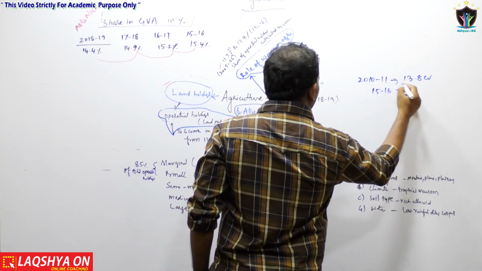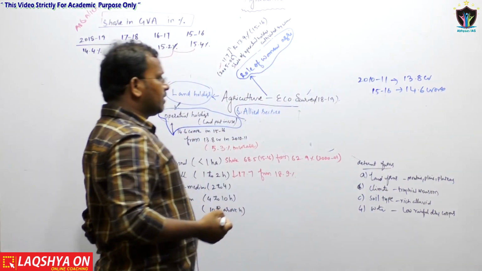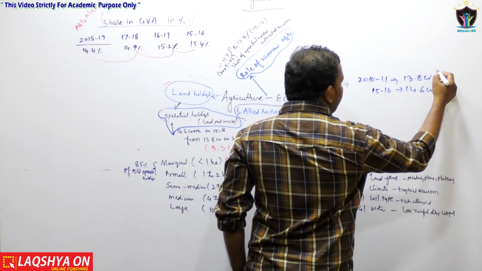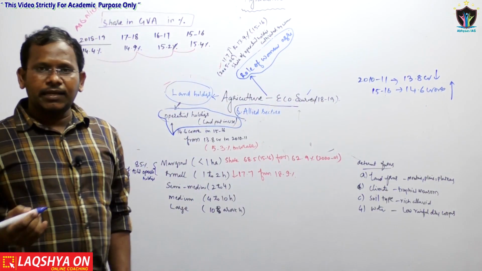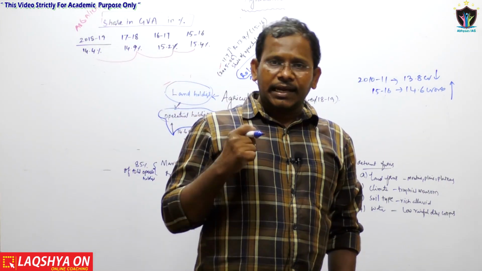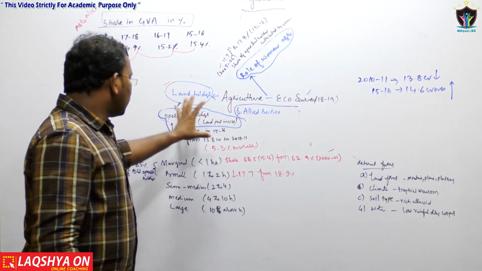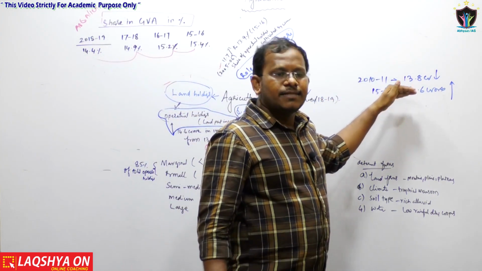This has been increased to 14.6 crores of acres in 2015-16. That means from 13.8 crores to 14.6 crores it has increased. That means there is a positive increase in the total operational land holdings from 2010-11 to 2015-16.